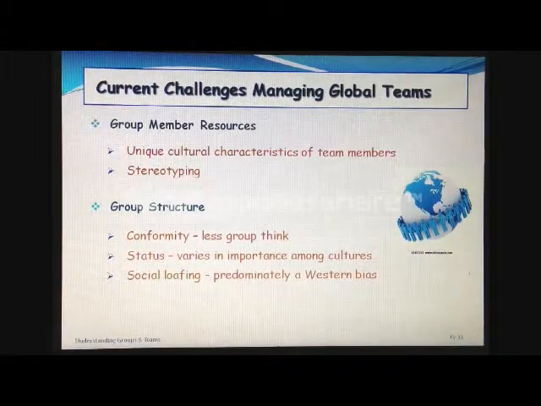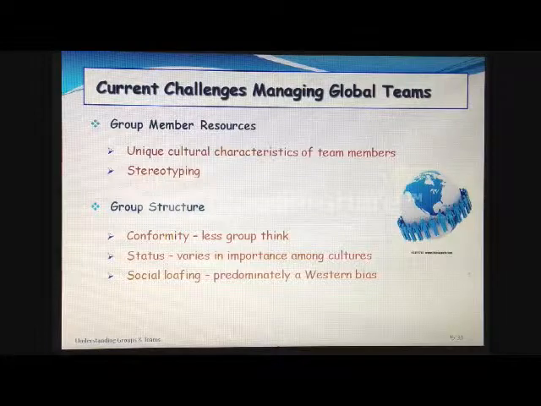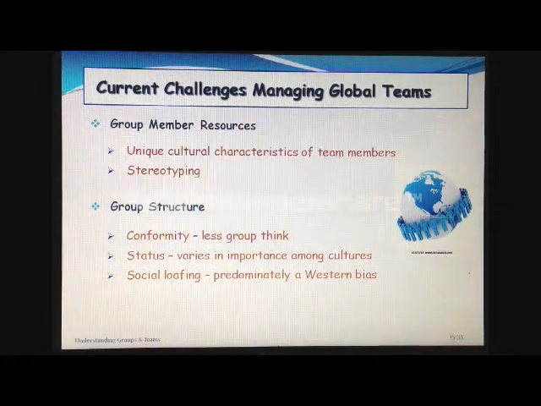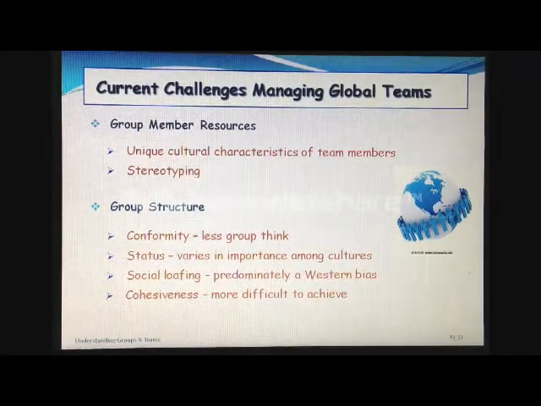Social loafing has a Western bias. It's consistent with individualistic cultures which are dominated by self-interest. It's not consistent with collectivistic societies in which individuals are motivated by group goals. Cohesiveness is often more difficult to achieve because of higher levels of mistrust, miscommunication, and stress.